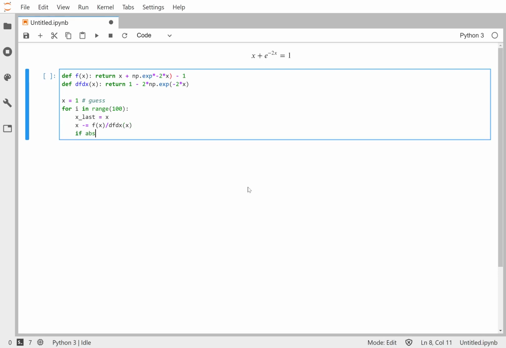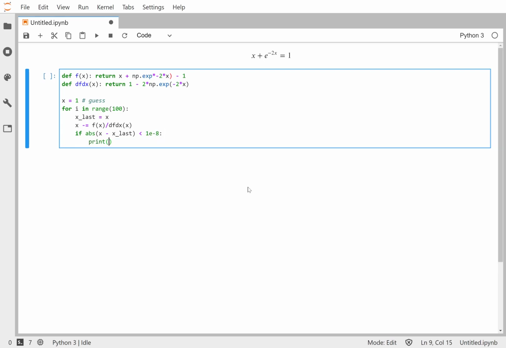And then to check for convergence, if the absolute value of x minus the previous value is less than a tolerance, let's say 10 to the minus 8 is what we've been using, then we will print a success message like x equals the current value of x after i plus 1 iterations.